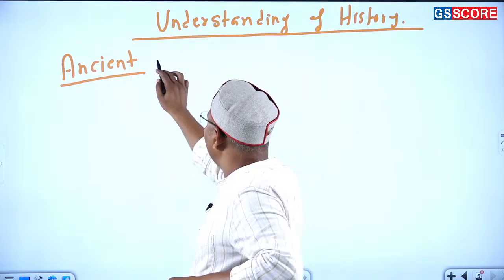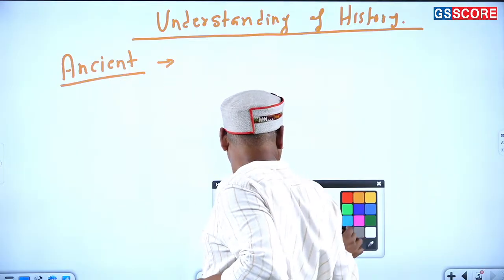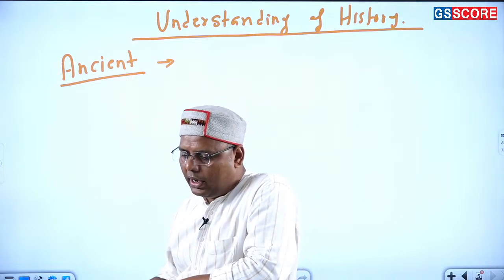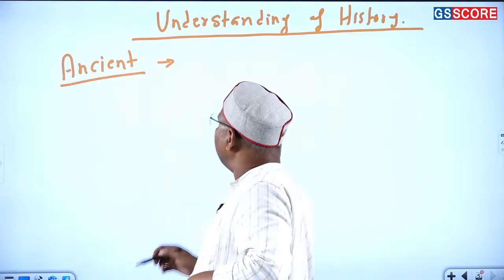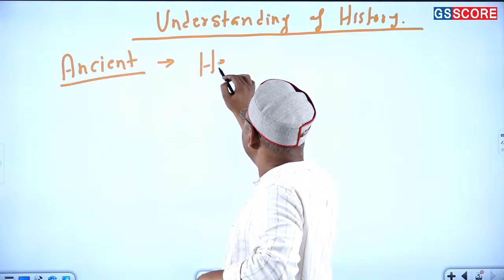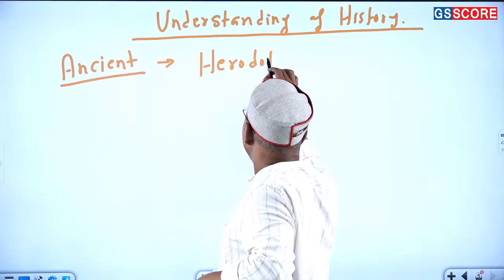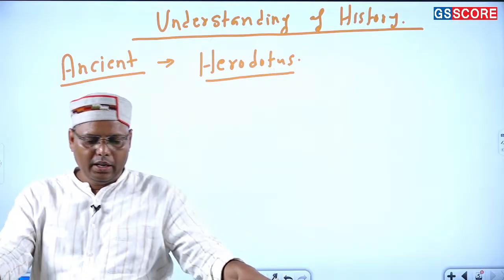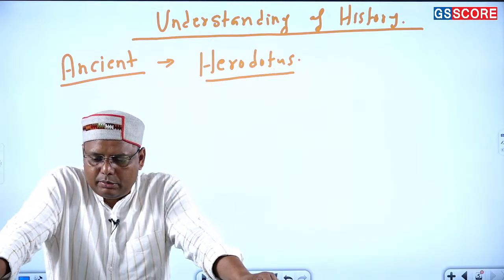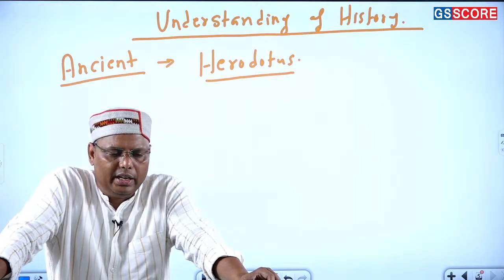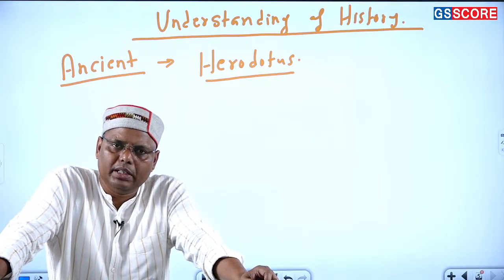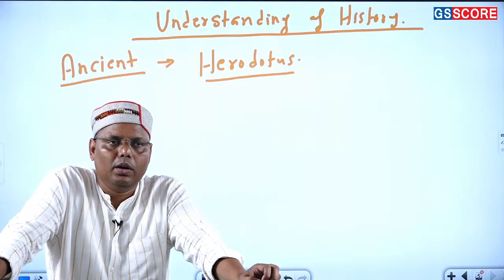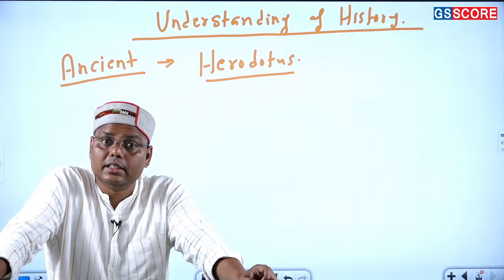So what is this ancient understanding of history? Sorry, history, not past. You know who is called the father of history? The person called the father of history, not Indian history, history, is Herodotus, right? So Herodotus, a Greek, is known as the father of history. Now this person defined history in this way: that history is a necessary discipline in order to preserve the past, or some of the important events of the past, in order to make the future generations aware of it.